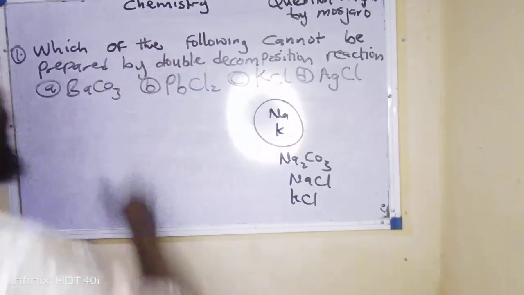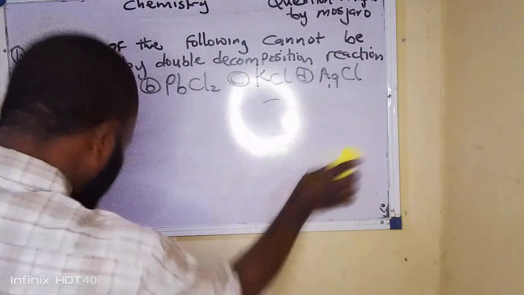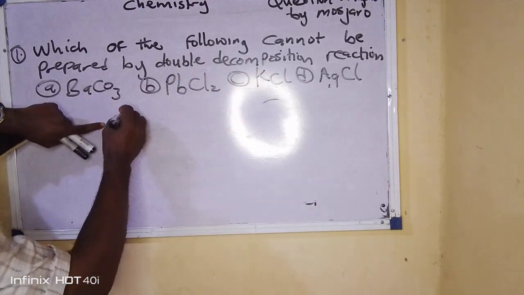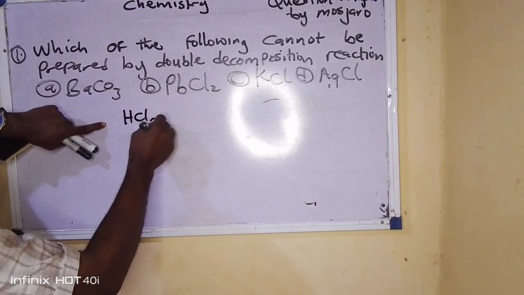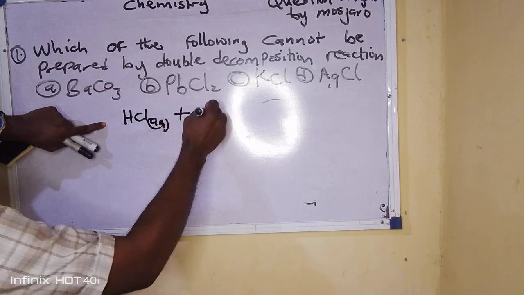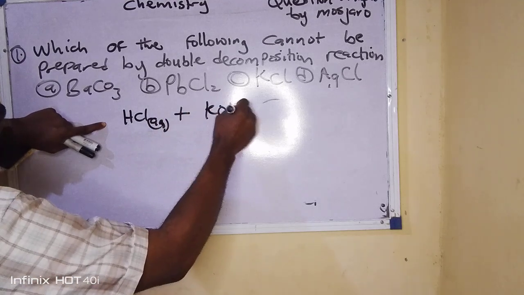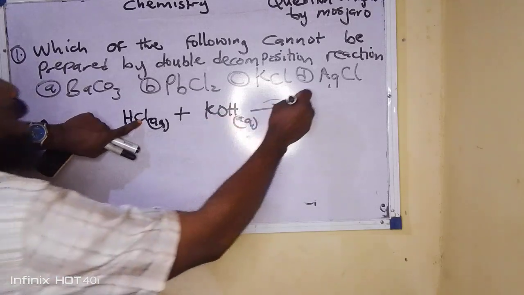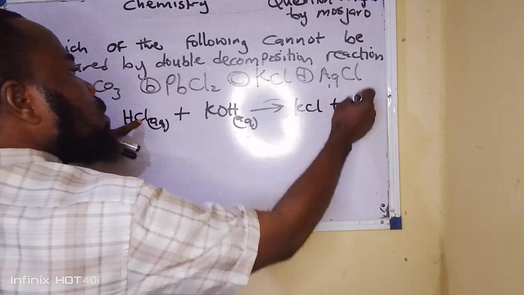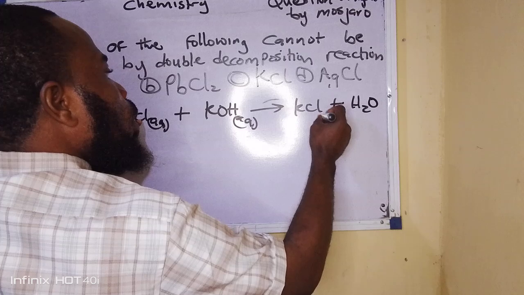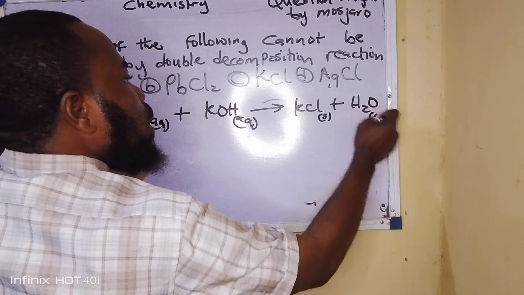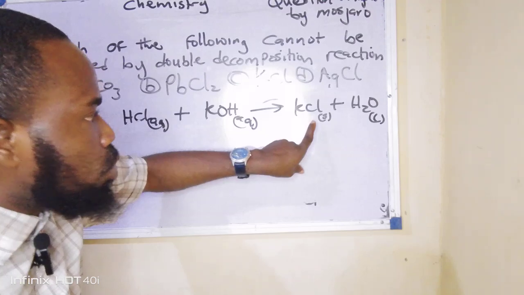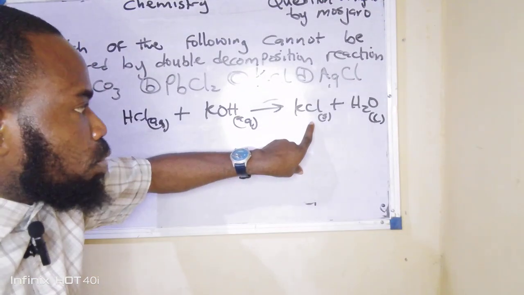Now, let's check it out quickly. If I want to prepare potassium chloride, I will say that HCl, which is hydrochloric acid, reacts with potassium hydroxide, KOH, to give me obviously KCl plus H2O. Now look at it. You can see very well that I have succeeded in preparing this salt, which is potassium chloride.